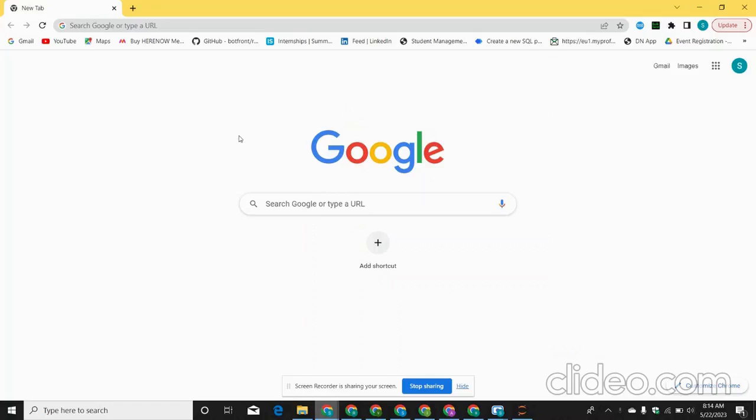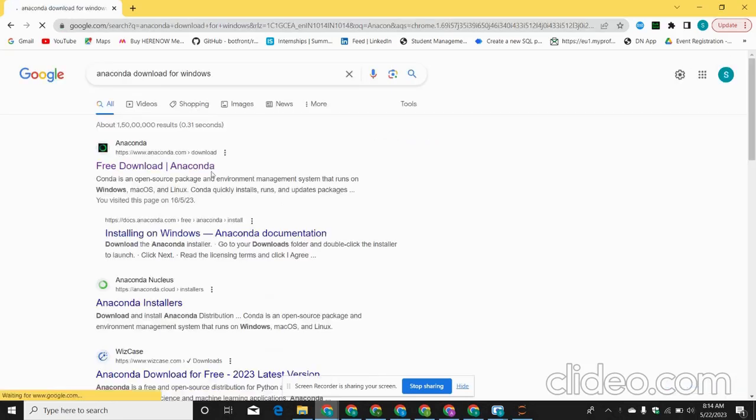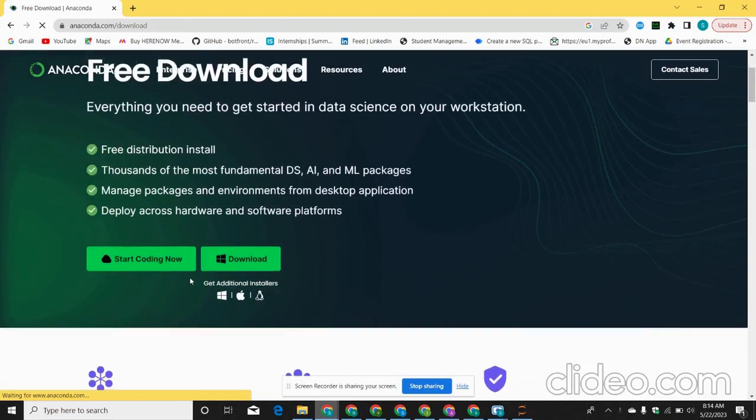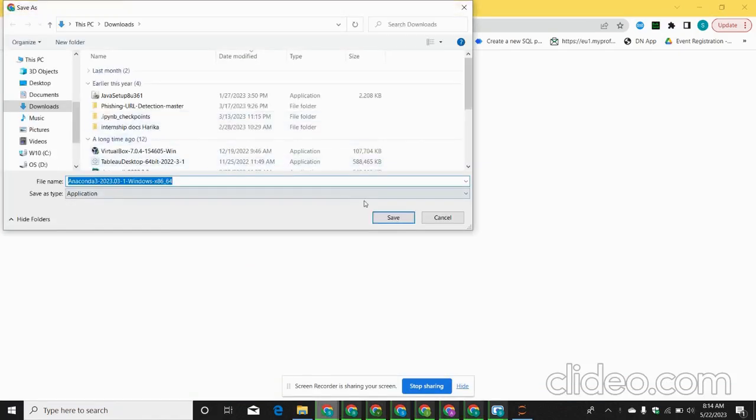Hello everyone. In today's session, we are going to download and install Anaconda software for using Jupyter Notebook. You just have to type here Anaconda download for Windows. There will be the first link you can see here. Click on this link and you will find a download button. Click on this download button and automatically your download will be started.